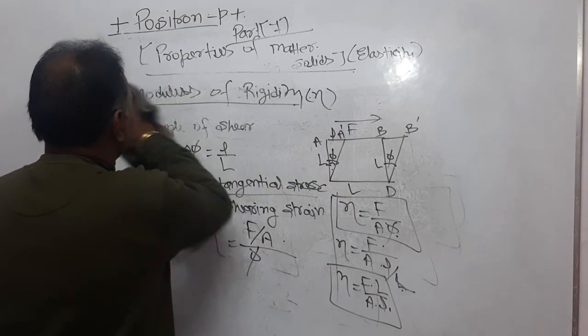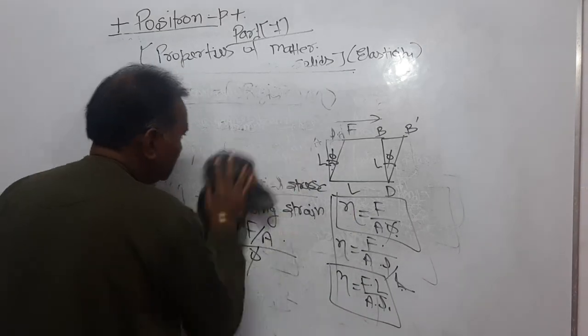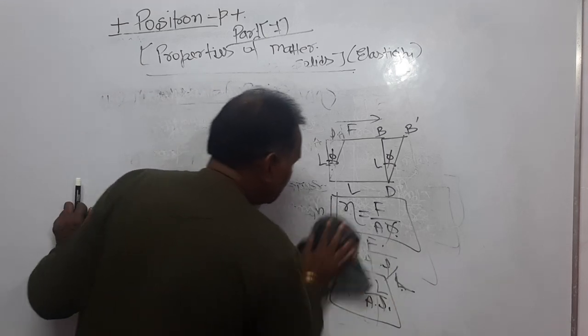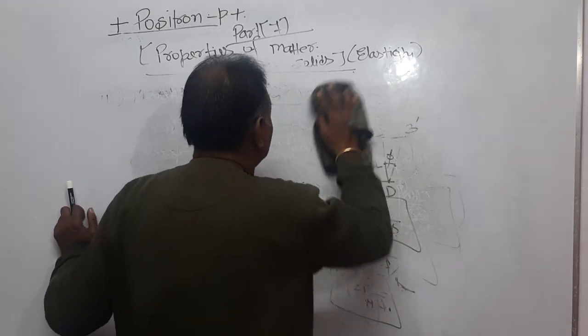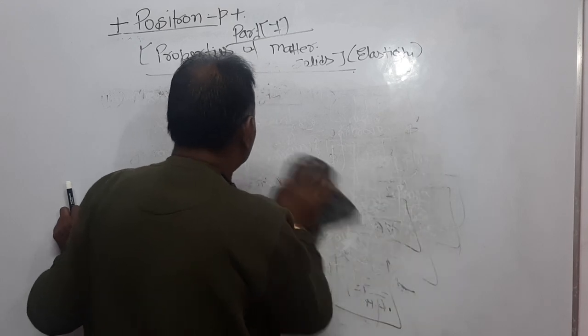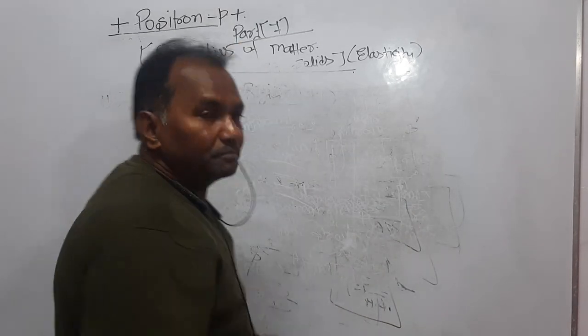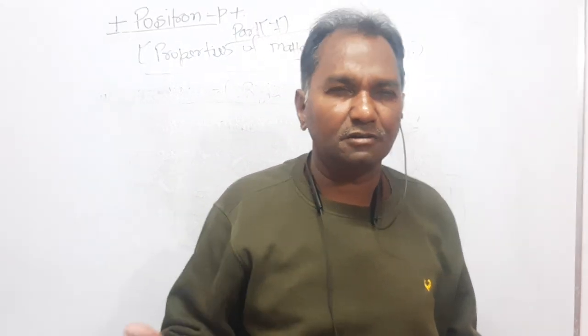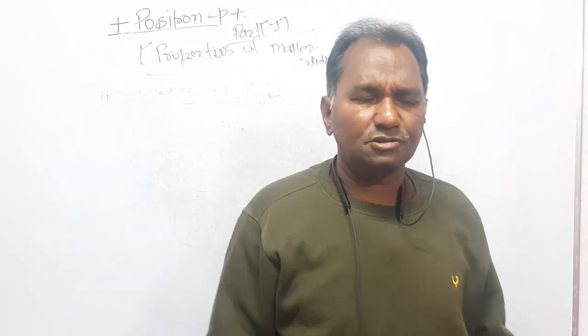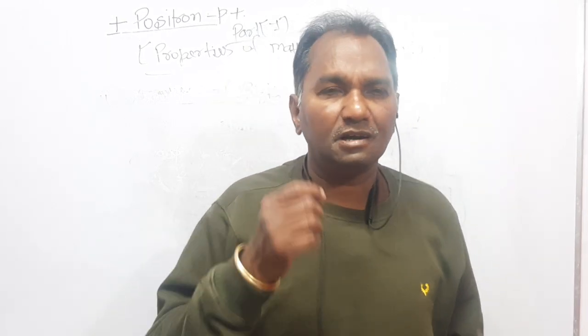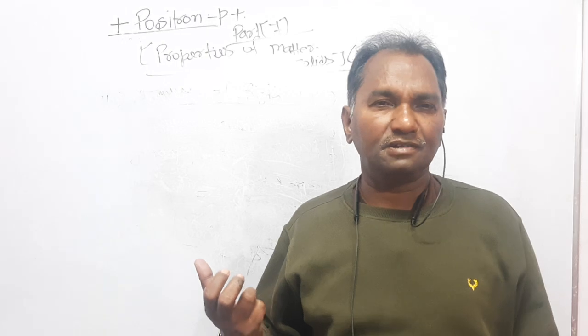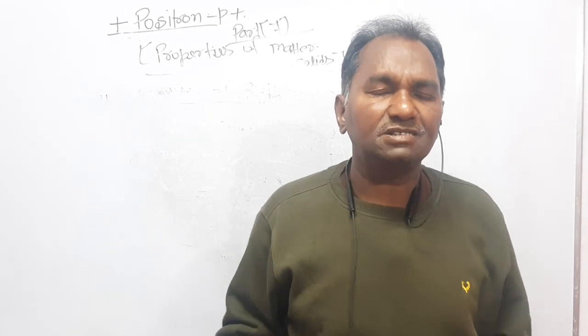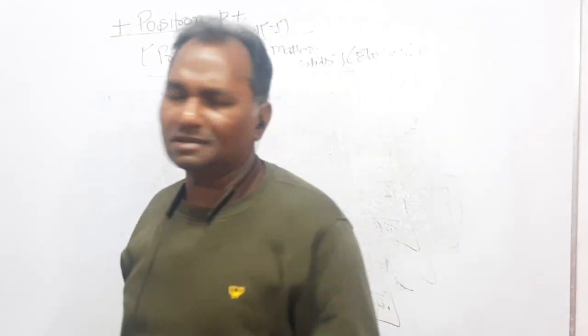Now, the fourth elastic constant that I have to discuss with you all. This is part 1. This whole chapter I have divided into 2 parts. The first part contains Young modulus, bulk modulus, modulus of rigidity and Poisson's ratio, all the elastic constants. What is the elastic property? What are the plastic properties? And in the second part, we will discuss the elastic behavior of a wire, the applications of these elastic constants, and why we study elasticity.